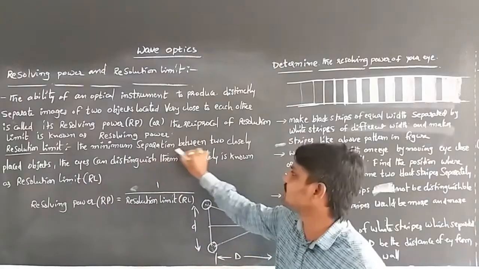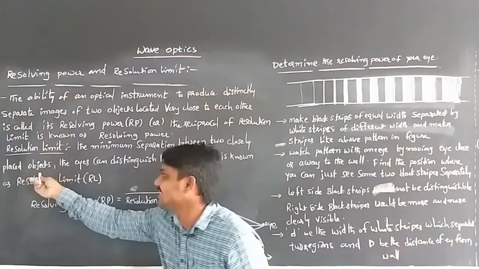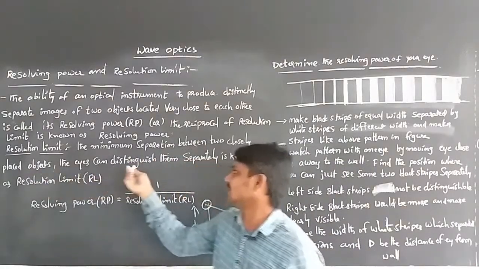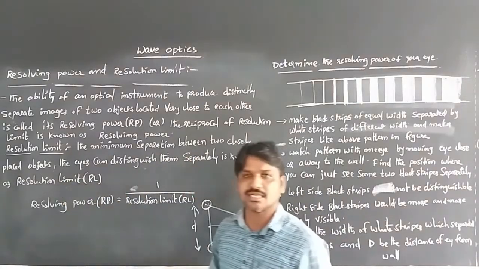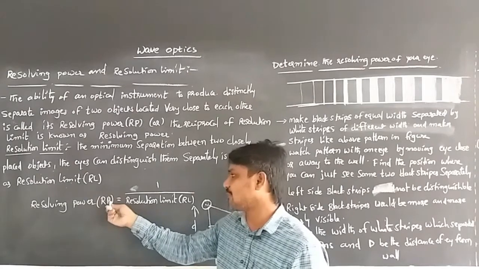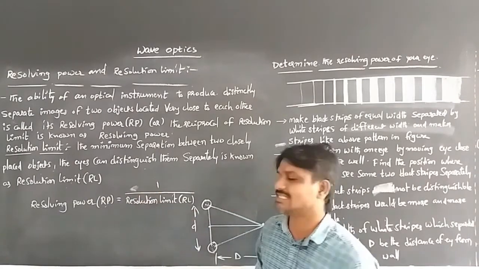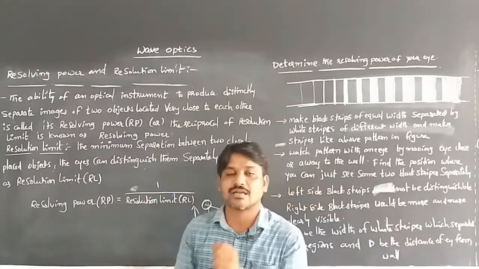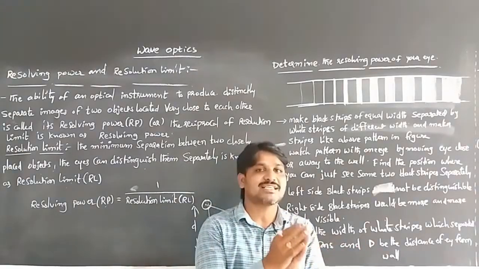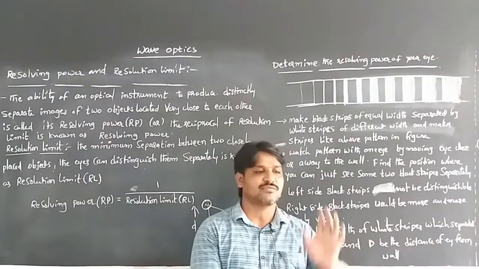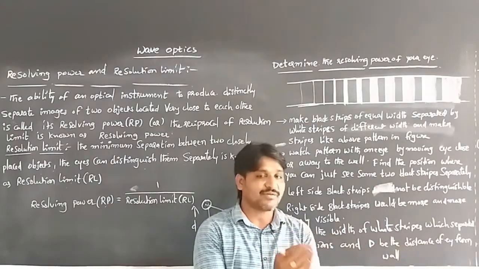The minimum separation between two closely placed objects at which the eyes can distinguish them separately is known as the resolution limit. Resolving power RP is equal to 1 by resolution limit. Resolving power means the ability of an optical instrument to tell separately, to measure the objects whenever we watch them: the power of our eye.